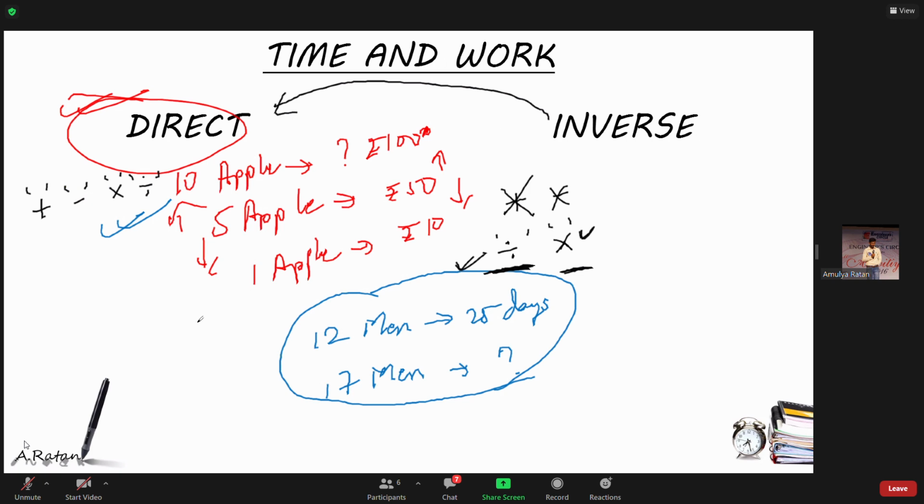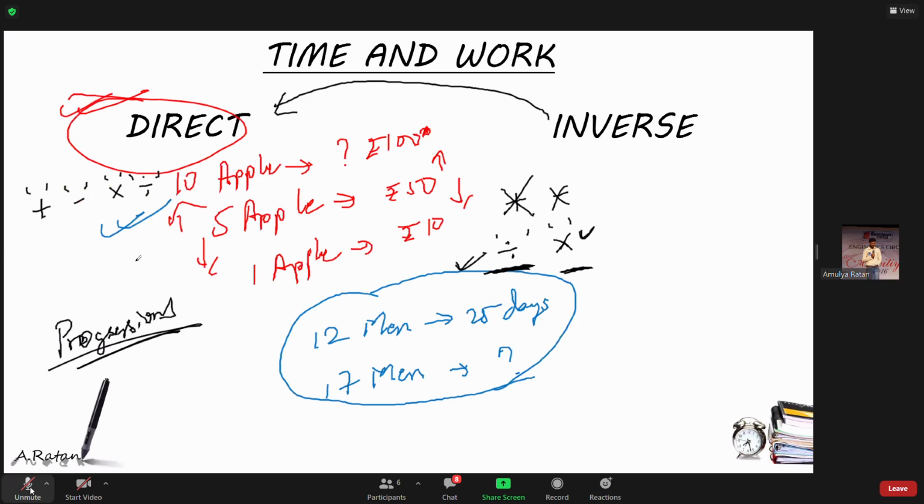For example, in 9th or 10th standard mathematics, you must have studied the topic called progressions. Did you study this topic, progressions, 9th, 10th standard? AP, GP, HP? Yes? What is AP? Andhra Pradesh, GP, Gujarat Pradesh, HP, Himachal Pradesh. No? Arithmetic, harmonic. Okay. Arithmetic progression, geometric progression, and harmonic progression.